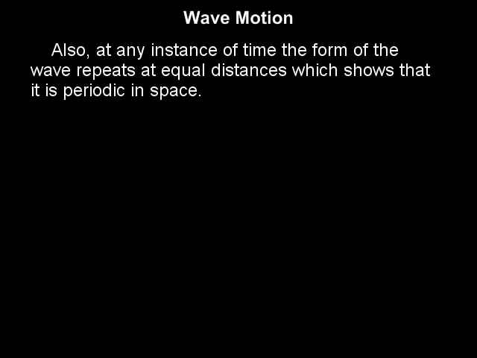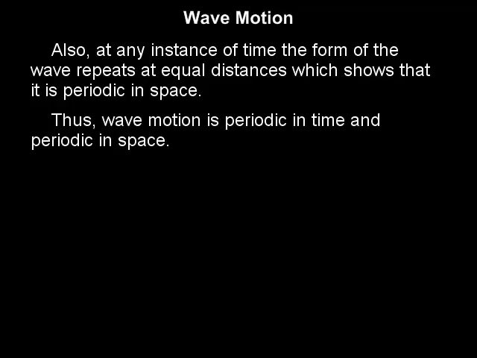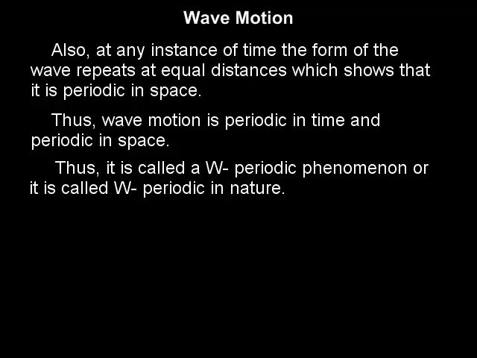Also, at any instant of time, the form of the wave repeats at equal distances, which shows that it is periodic in space. Thus, wave motion is periodic in time and periodic in space. Thus, it is called a doubly periodic phenomenon, or it is called doubly periodic in nature.